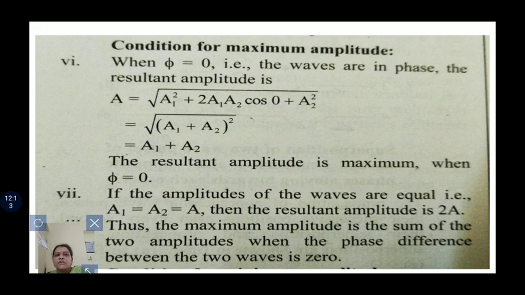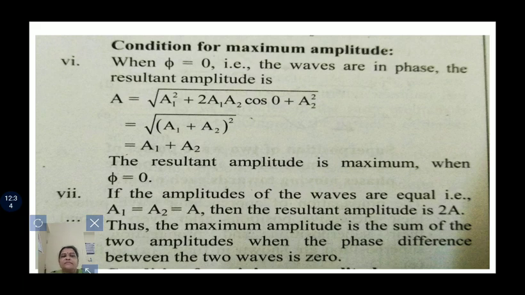Here cos φ has value 1, so A = √((a1 + a2)²) = a1 + a2. The resultant amplitude is maximum when φ = 0.